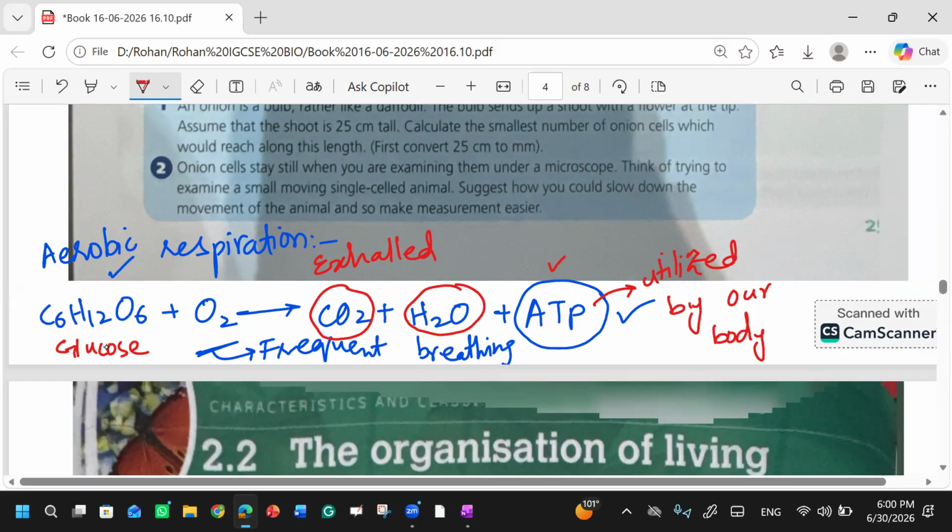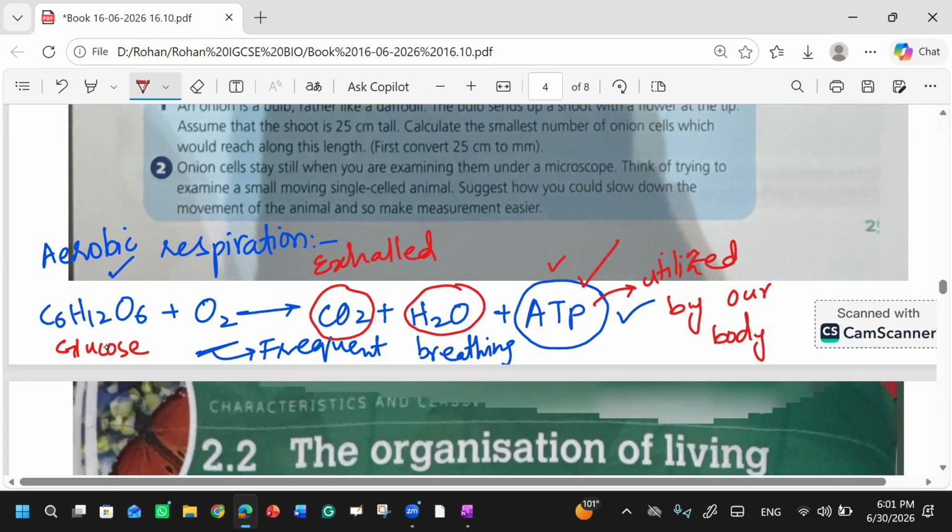We need ATP for different activities, to get energy. I told you glucose cannot directly give you energy. Glucose needs to be converted, and it is the ATP that then gives energy to our body.